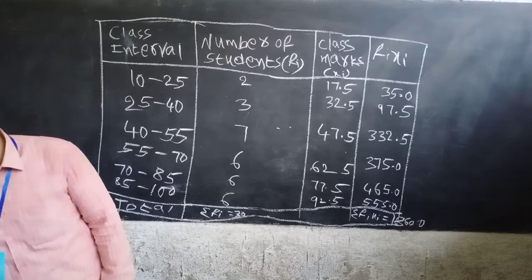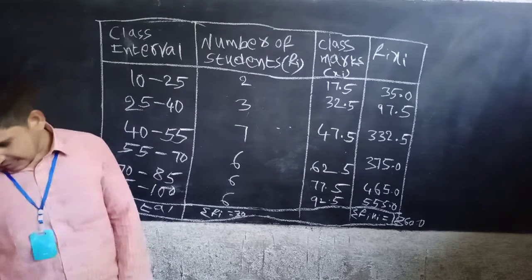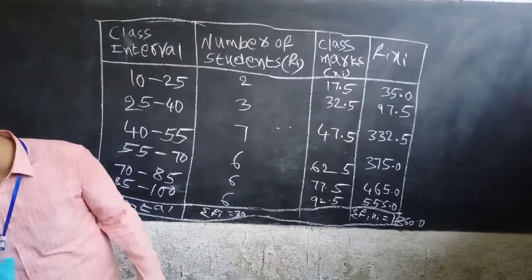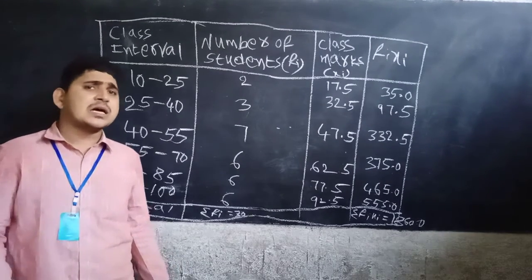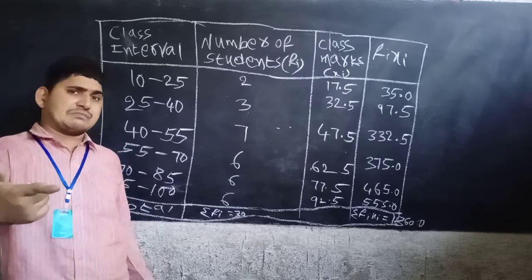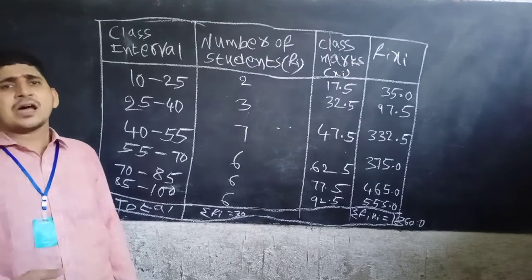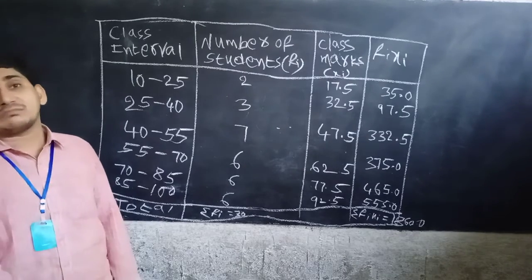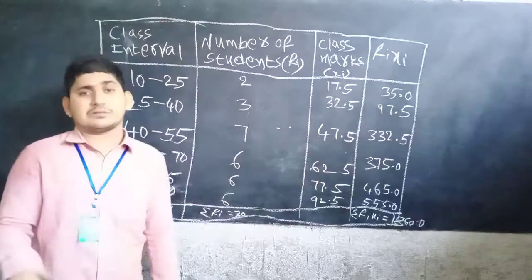Now find the mode of the data. Also compare and interpret the mode and the mean. Interpretation means comparing the values, which is more, mean or mode. That's it, no need to bother about it.